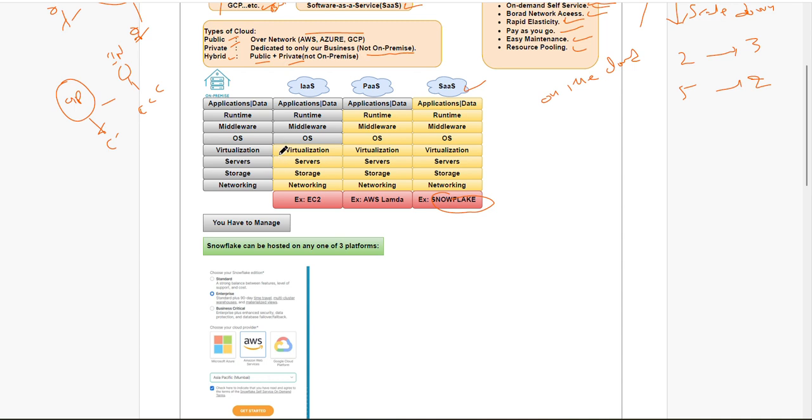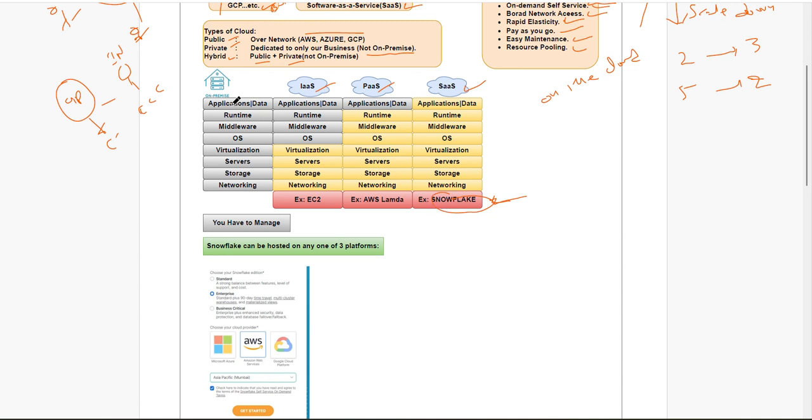We have three types of models: infrastructure as a service, platform as a service, software as a service. Our Snowflake is software as a service that we are going to learn. Now we will see why we call this software as a service.